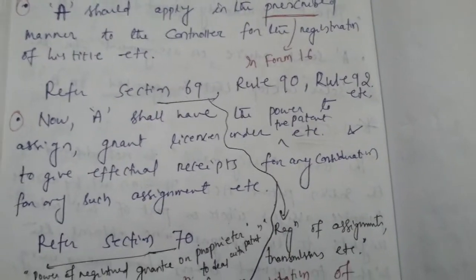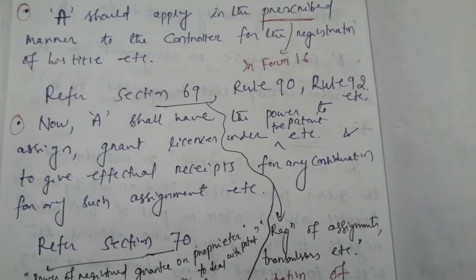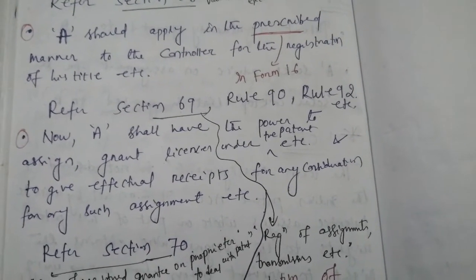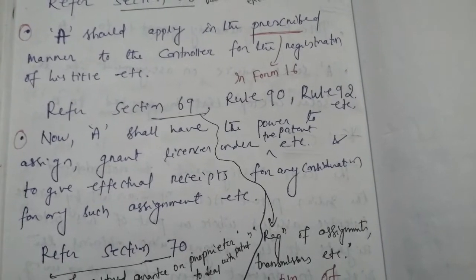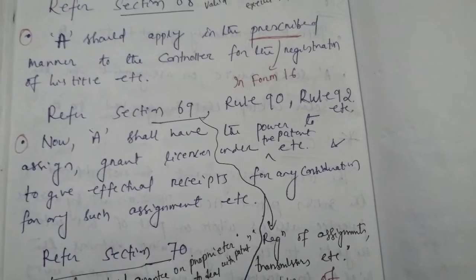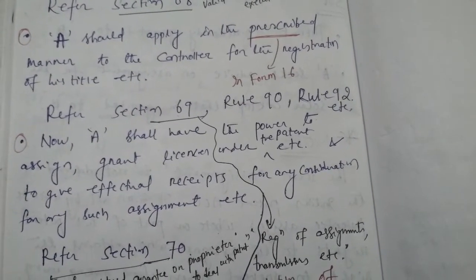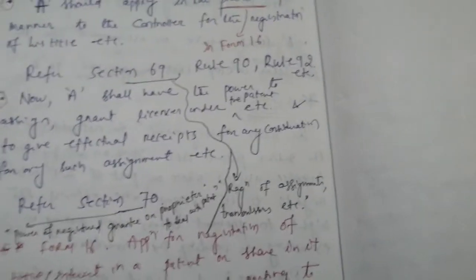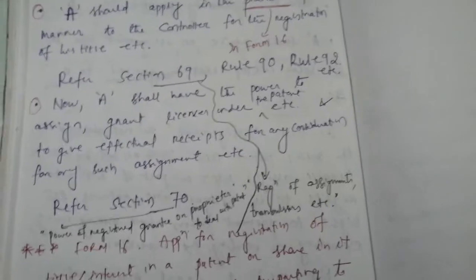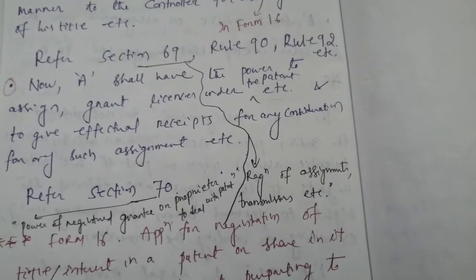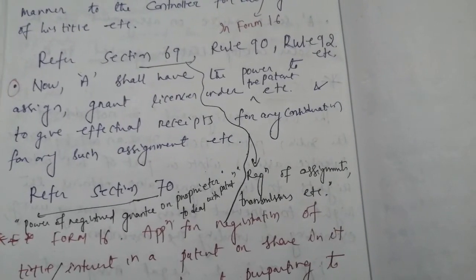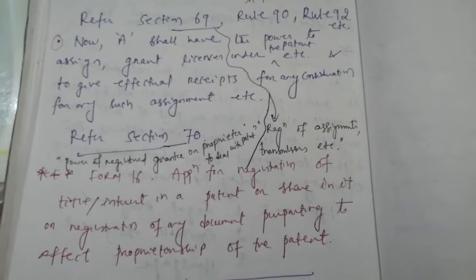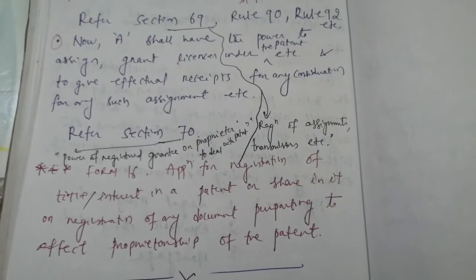Now A shall have the power to assign, grant licenses under the patent etc. and to give effectual receipts for any consideration for any such assignment etc. So for this please refer section 70, whose title is power of registered grantee or proprietor to deal with patent. Fine.